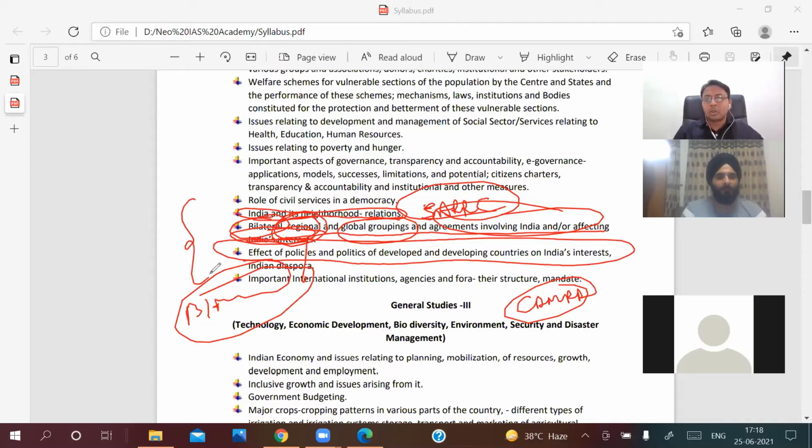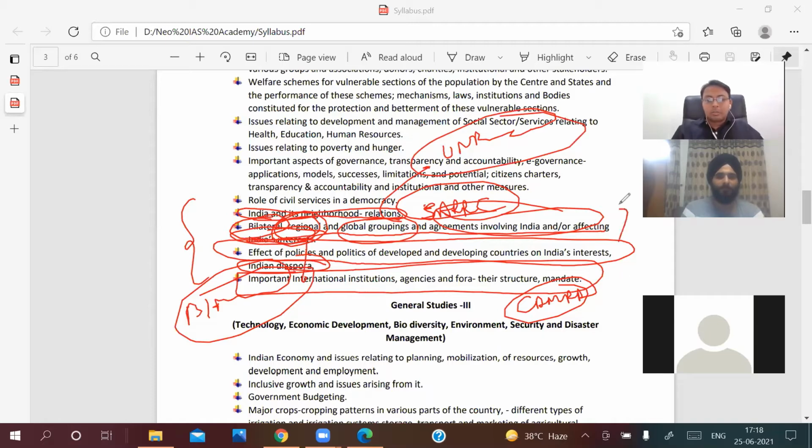This whole international relations topic is based on current affairs. Apart from that, the Indian diaspora is specifically mentioned, and the role of the Indian diaspora. And then important international institutions like WHO, which can be asked in current years, right? Likewise there is the IMF, the World Bank, and other institutions. And in global groupings, UNFCCC, which we already discussed.